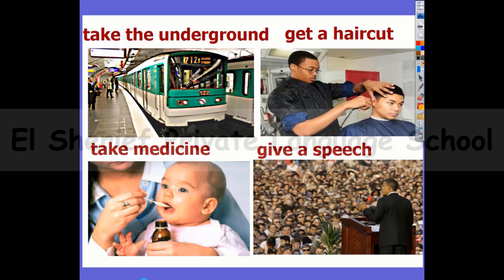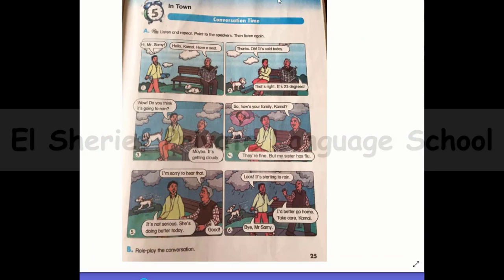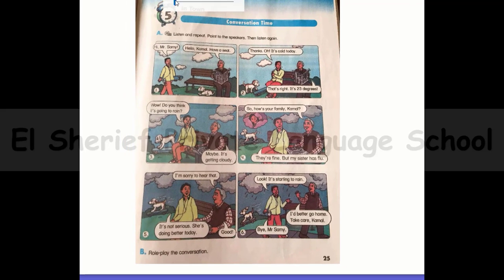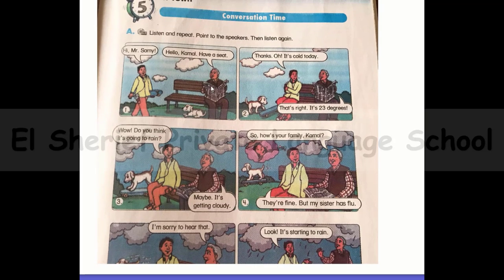Now it's time to read our book. Let's go to our book. Here we are. As we said, our unit is called In Town, and we're going to see what's going on here. Here we have a dialogue between a boy and an old man. We think they are in the garden, and here is a seat and a dog. So let's see what's happening.